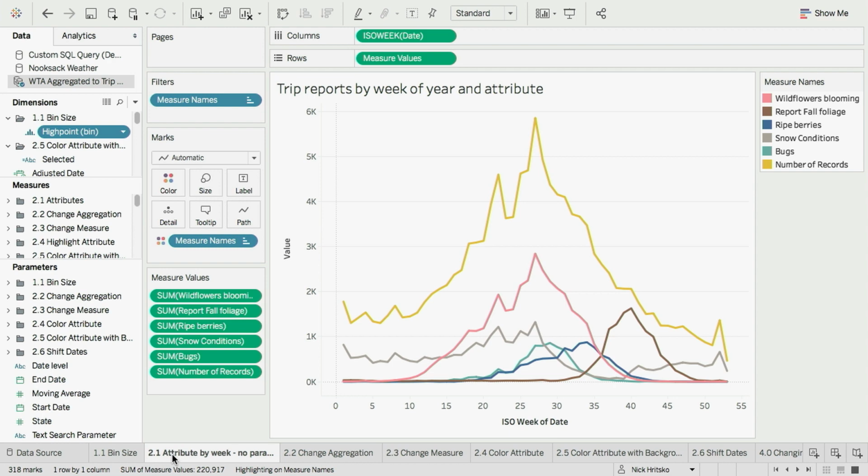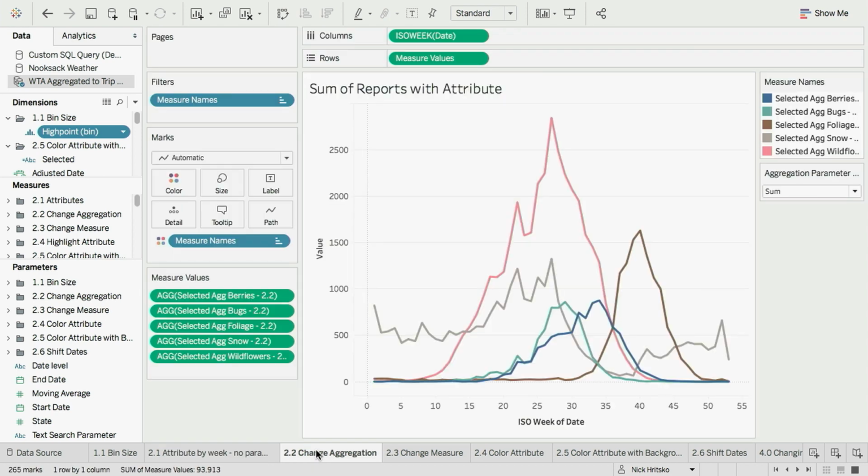Yeah, so the first thing that I see when I look at this data is that the number of records is not consistent across the entire year. And that makes sense. More people are going out hiking in the summer than in the winter. So one of the things that I've learned doing data analysis with Tableau is that changing my aggregation can sometimes lead to different insights. So I'm going to go ahead and do that using a parameter.